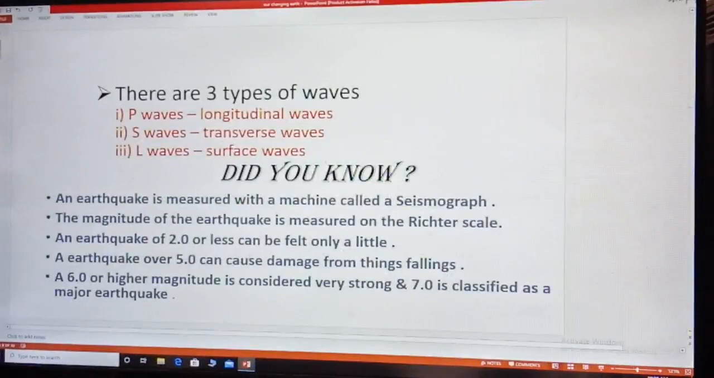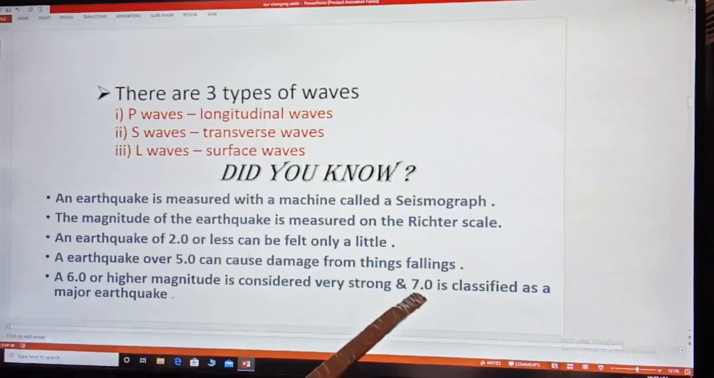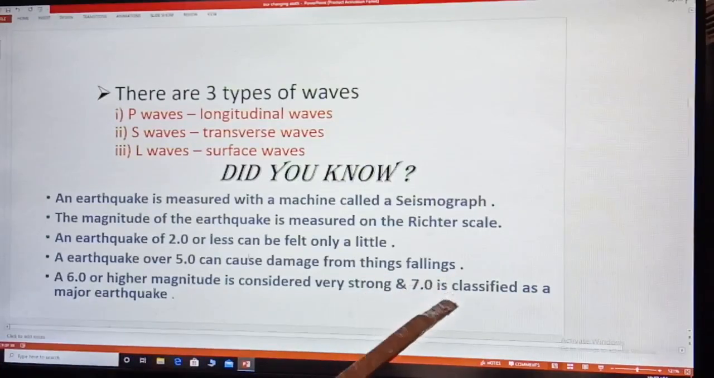Now we have learned about three types of waves already in the previous slide. The earthquake is measured by the instrument known as seismograph. The magnitude of the earthquake is measured on the Richter scale. A 2.0 magnitude is hardly felt, whereas at 5.0 magnitude one can feel it, and things can fall. Then at 7.0 on the Richter scale, the intensity of the earthquake is very high. It is also termed a major earthquake.